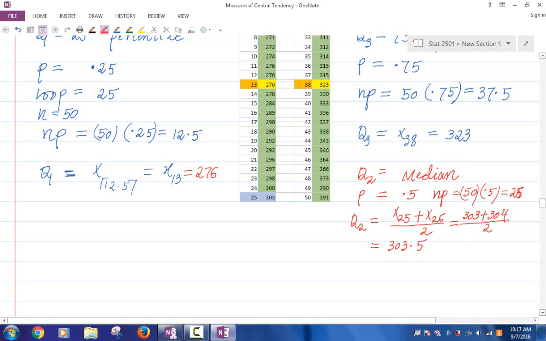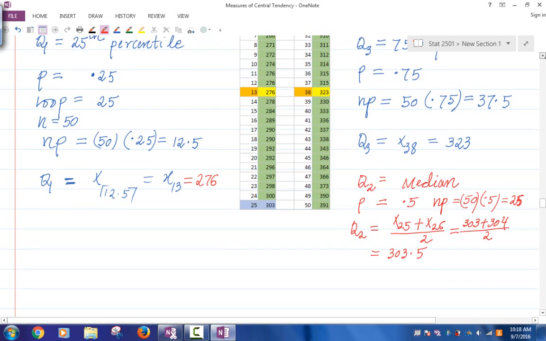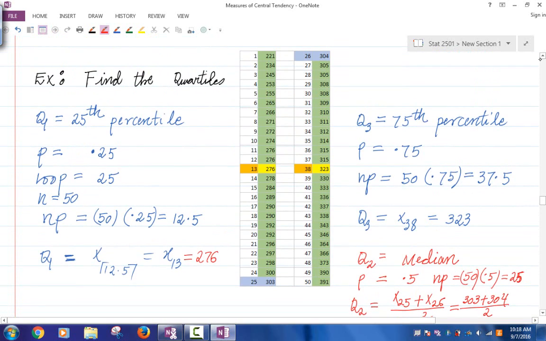We have to take the average of the two observations, which are the 25th and the next one, the 26th observation, right? So the average of the 25th and the 26th observations. And we know that the 25th is 303 and the 26th is 304.